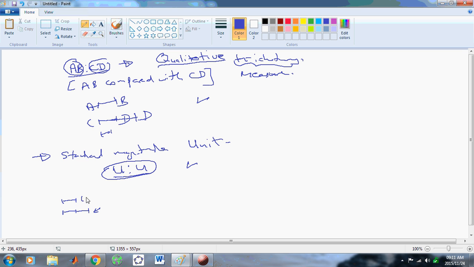Okay, so if this is the unit and this is a multiple of the unit, let's just call it 2. It doesn't really matter, but 2 is a multiple of the unit, and we would write this particular number as 2, which means 2 compared to 1, right? And eventually what happened was we dropped off this particular part here where it became understood that we were talking about units only. Okay, so this means 2 compared with 1.